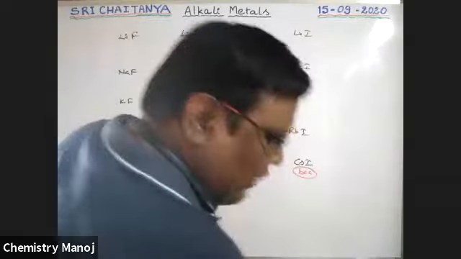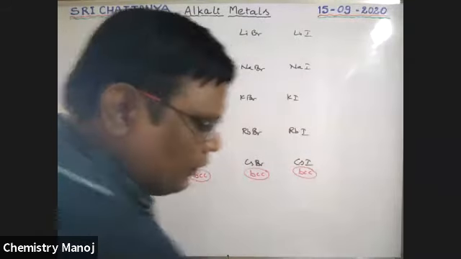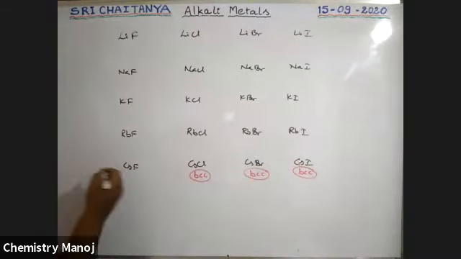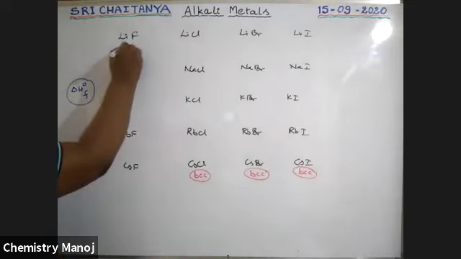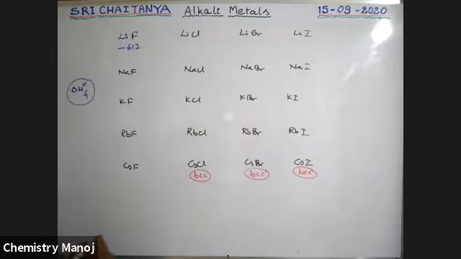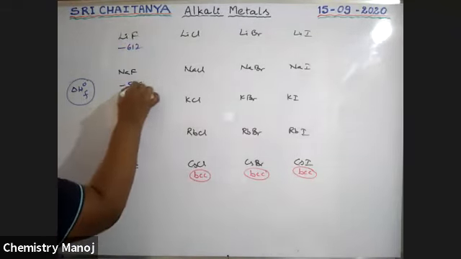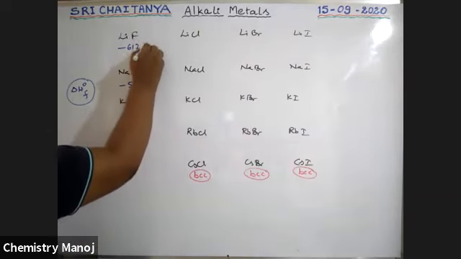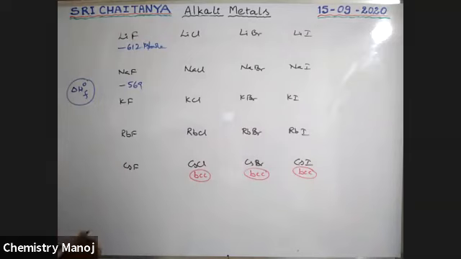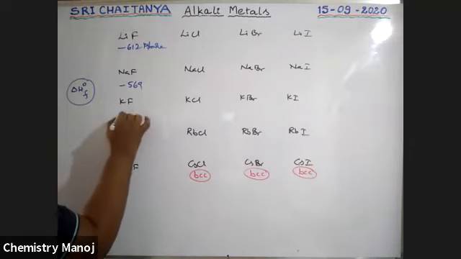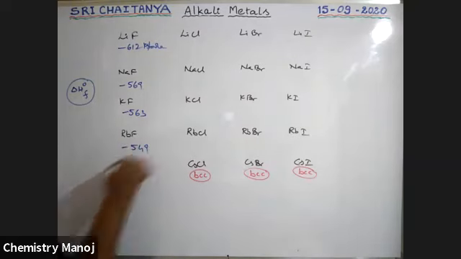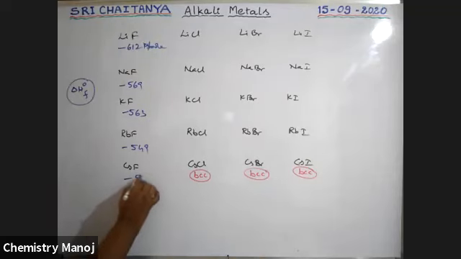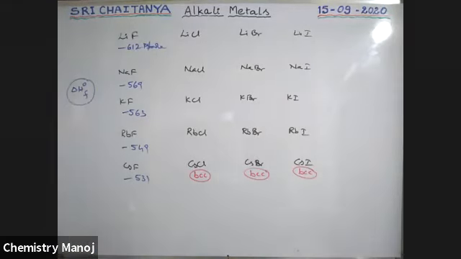Next, I'm using delta H naught F values for all these alkali metal halides. So it is minus 612, minus 569, boys, all in kilojoule per mole. Next, minus 563, minus 549, minus 531. So these are the delta H formation values.